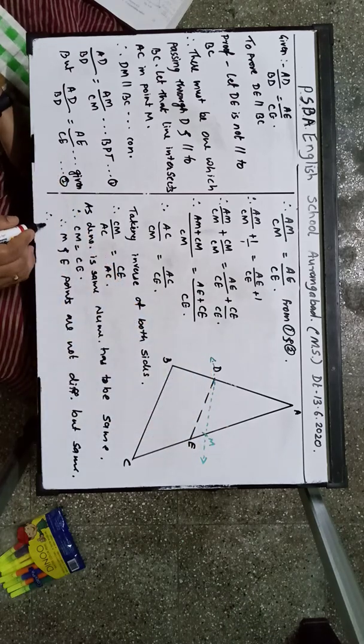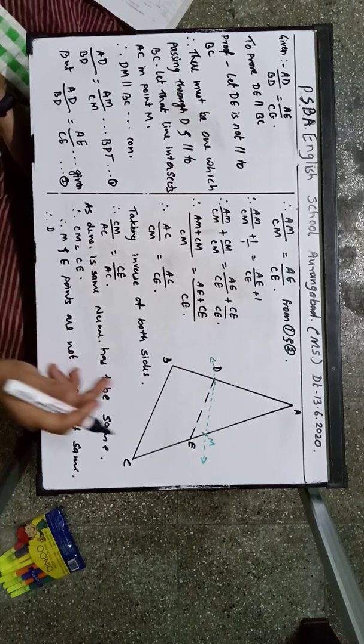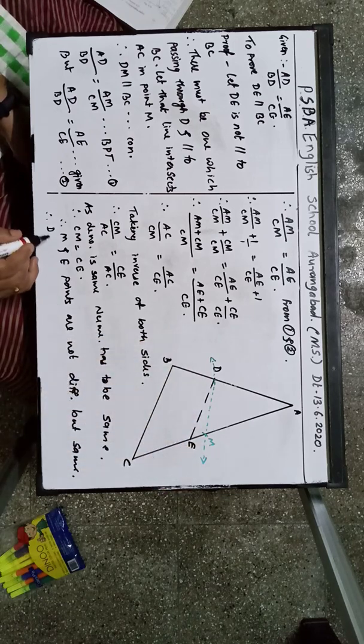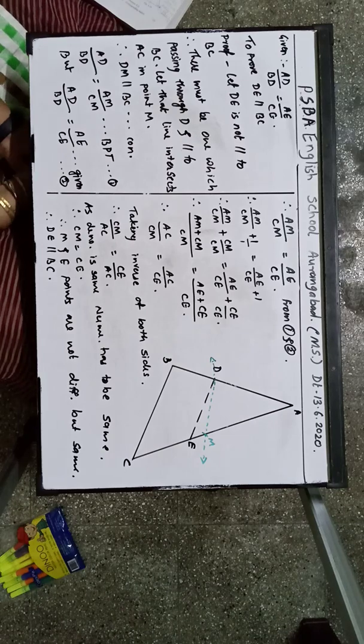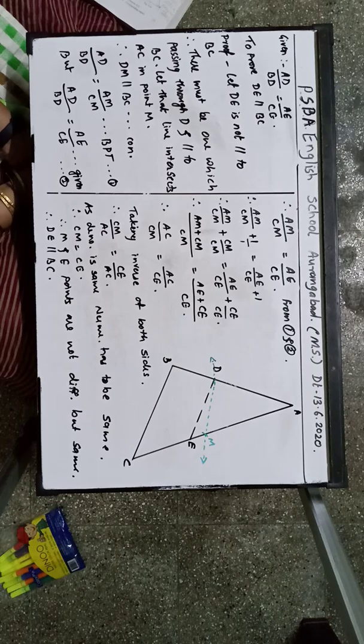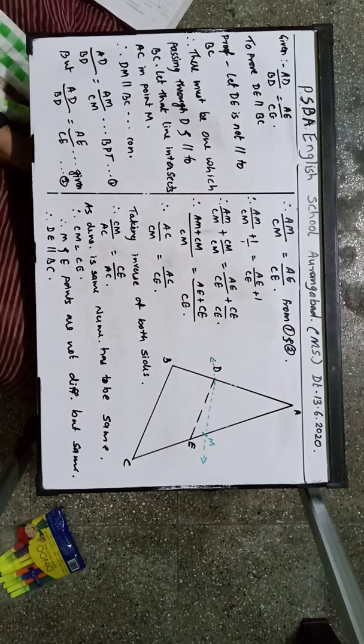Therefore DE, so instead of DM I can write DE. DE is parallel to BC. This is the converse of BPT. You all write it. Stop the video and then write it down clearly. Is it clear? Hope you understand. Yes, children.